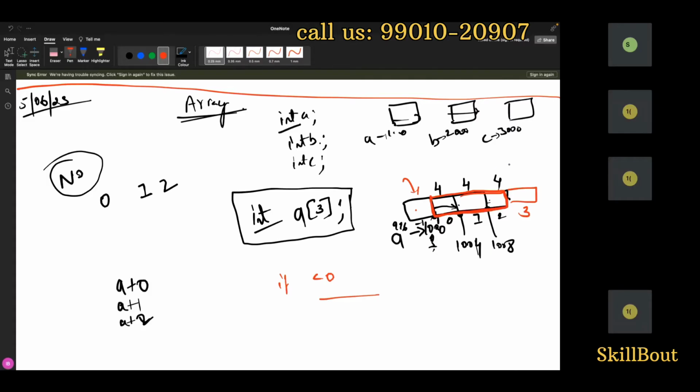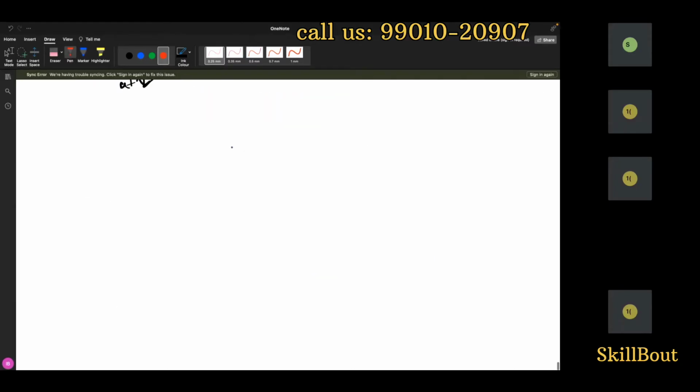That means they have made it restriction to go here. You are only allowed to go within this only. Understood this point? Yes.